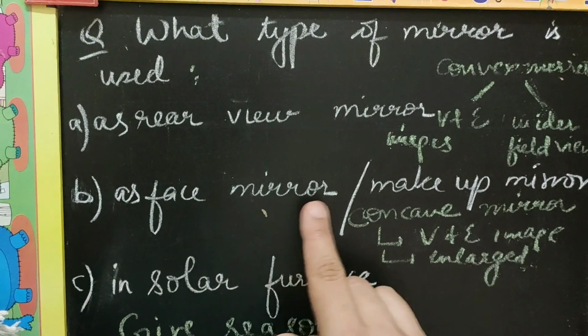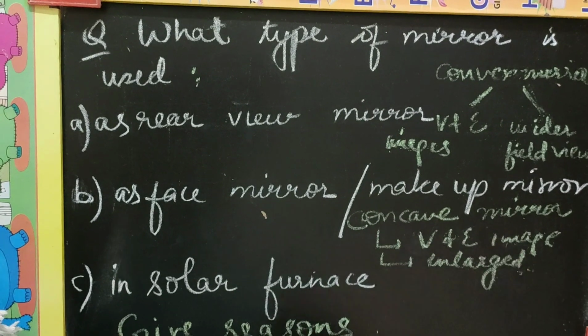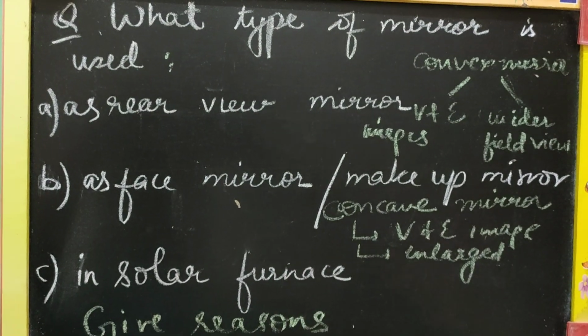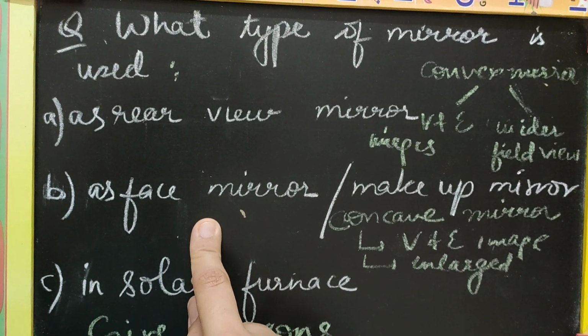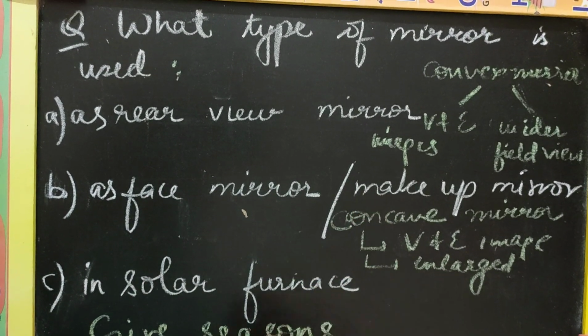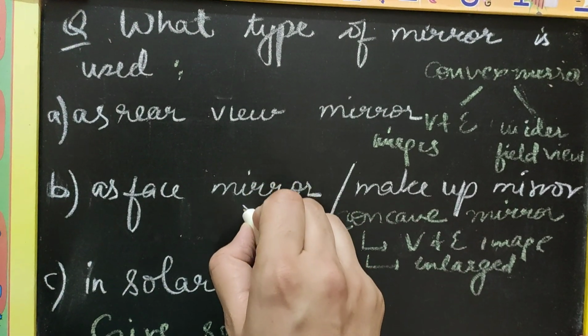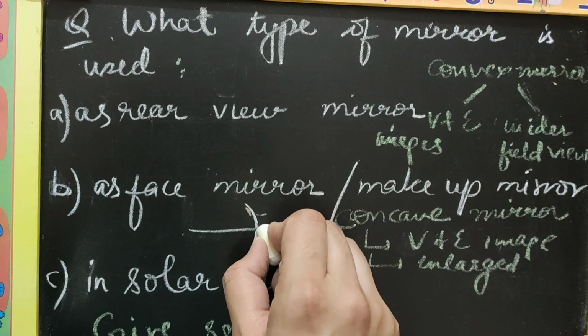So that is why a face mirror or makeup mirror is a concave mirror. Also, I would like to mention here that a concave mirror being used as a face mirror or makeup mirror is the situation when the object is placed very close to the mirror.